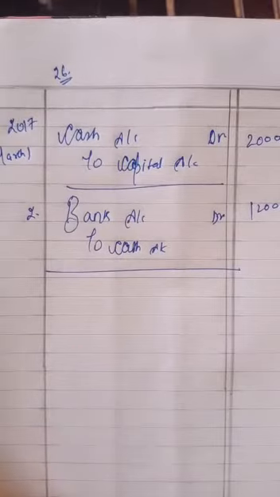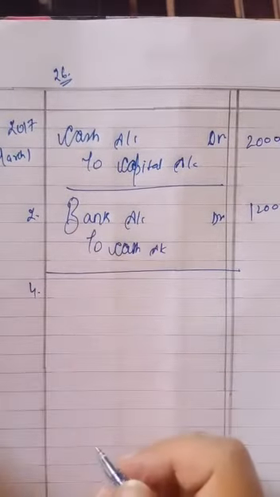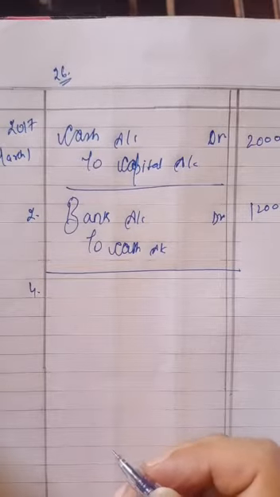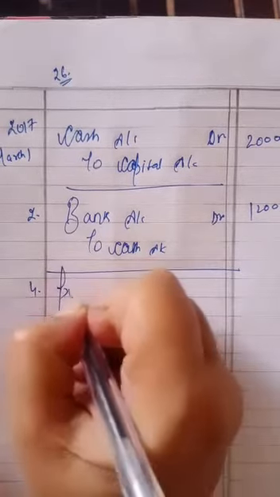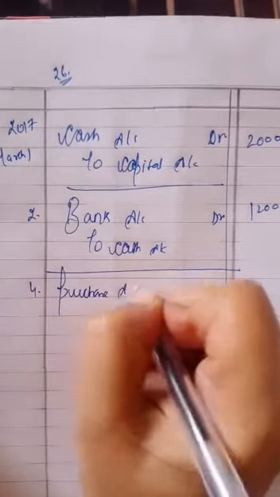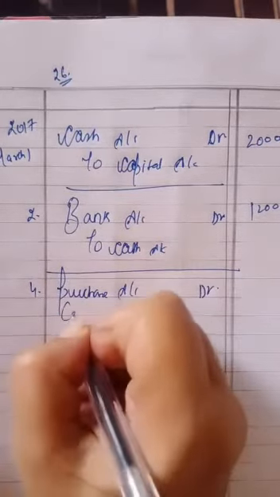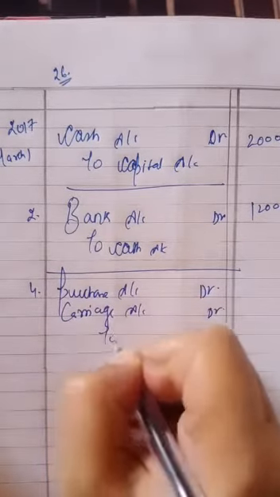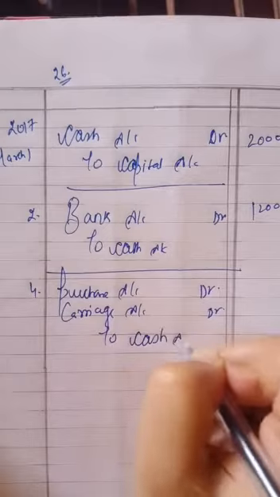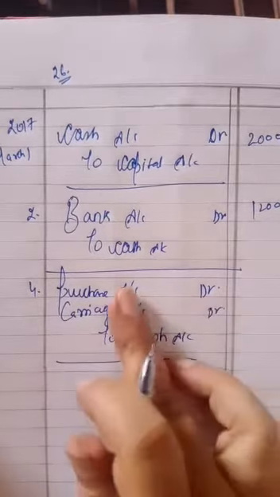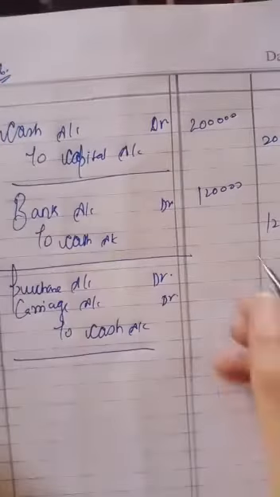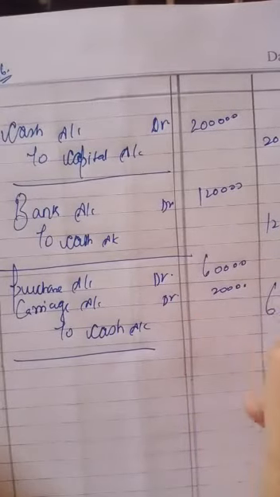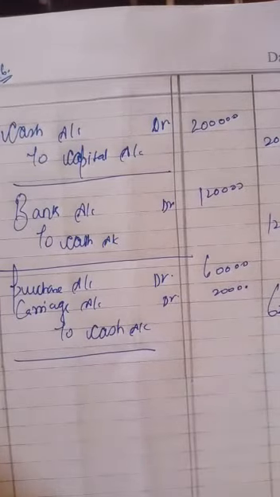Now 4th March, purchase goods for rupees 60,000, paid 2,000 for carriage on these goods. So we have purchased goods. Whenever we are purchasing goods, the other expenses will be written separately, whereas in case of asset it is always added in the name of asset. Goods we have to treat separately. 60,000 goods we have purchased and 2,000 we have paid for carriage. 62,000 cash we have paid.